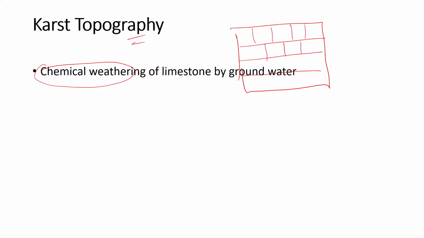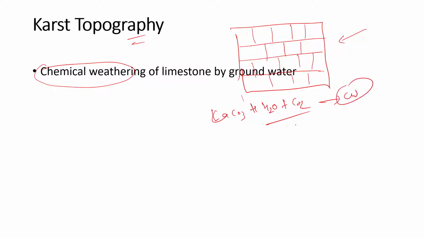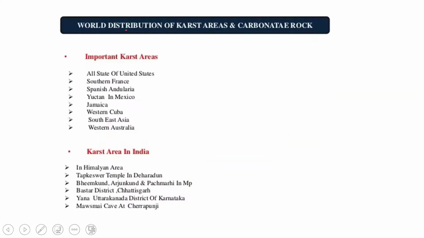If you get a question जहाँ पे इस तरह कुछ बना हुआ है rock, it is limestone, right? एक standard सा वो है उसका, limestone का. So if limestone reacts with water which is acidic, some chemical weathering happens. So those reactions will lead to the formation of some landforms which are known as karst landforms, right? So what are they? We'll study in the subsequent slides, but before that I will give you these two things, right?